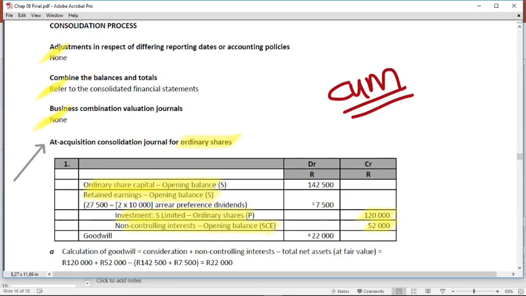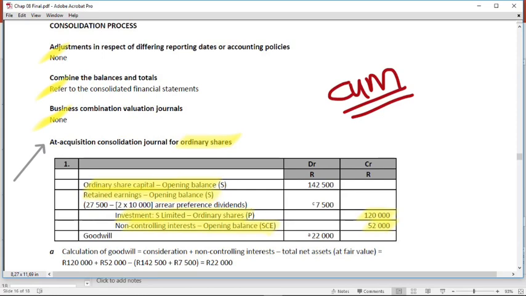I'm talking about the portion that's attributable to these preference shareholders, what they are entitled to, should this company, the subsidiary, liquidate. Because if the subsidiary liquidates and your cumulative preference dividend is in arrears at that point, the preference shareholders will get more than merely their capital outstanding.